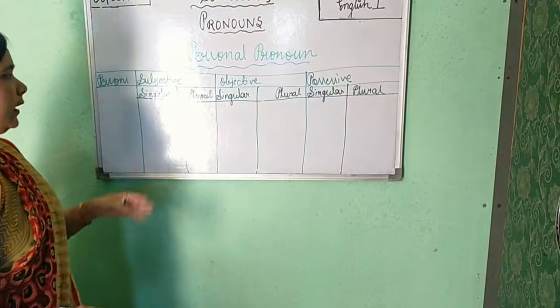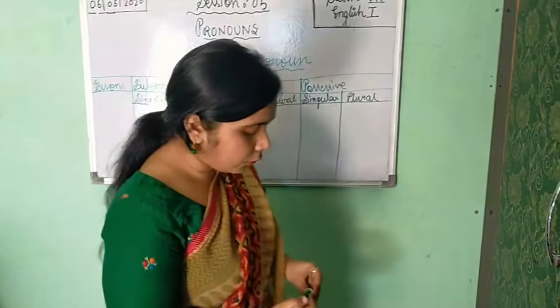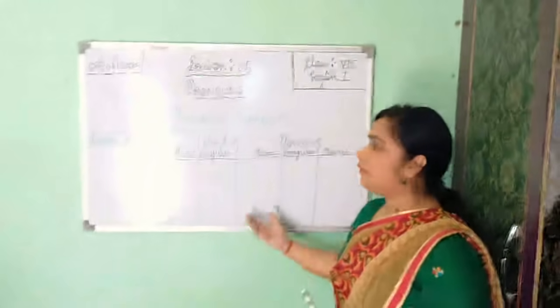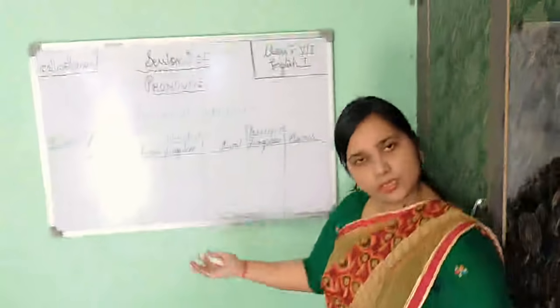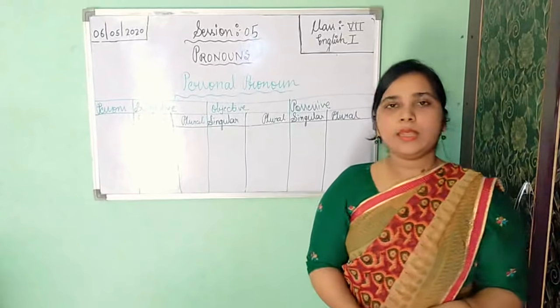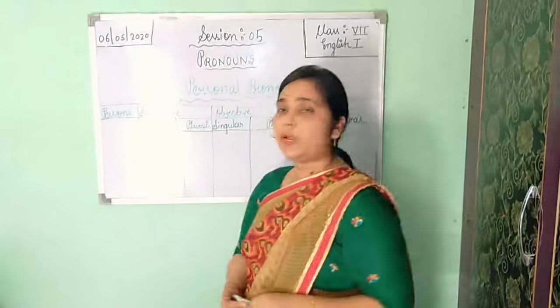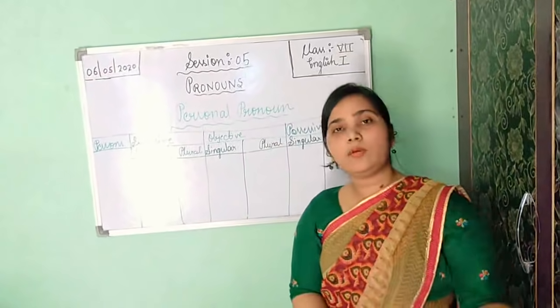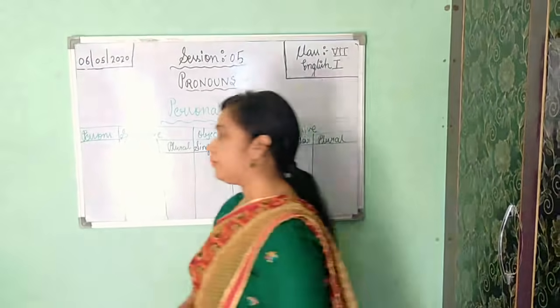One thing I want to clear, and I have already taught you: singular number is when the thing is only one. When the thing is more than one, that is your plural number. It is clear to you. So in pronouns also you will get singular and plural both.